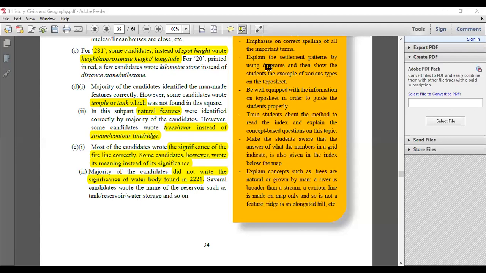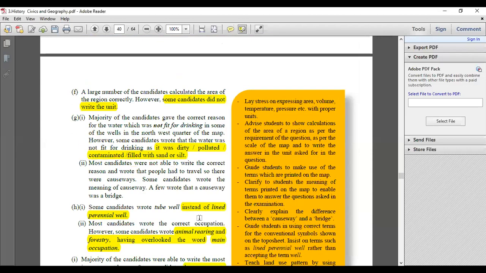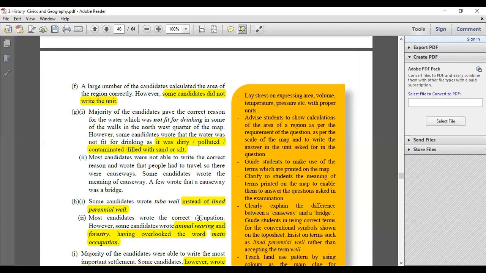Please ensure that you, children, are also listening to me. All right. Coming back to it, when it comes to calculating the area, everything was right until the units were not mentioned. If you are not writing the units, it is wrong. That's the reason I specified distance in kilometers, areas in square kilometer or kilometer square, right?